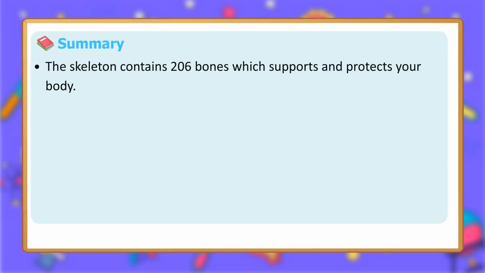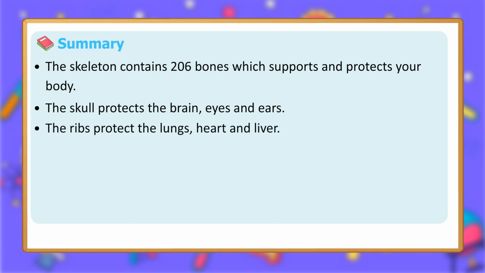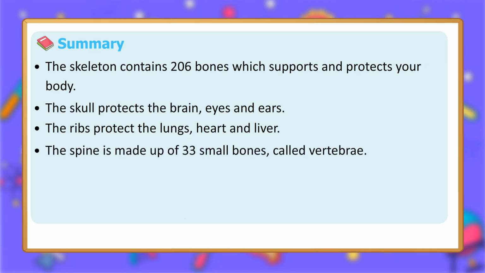Summary. The skeleton contains 206 bones which support and protect your body. The skull protects the brain, eyes and ears. The ribs protect the lungs, heart and liver. The spine is made up of 33 small bones, called vertebrae.